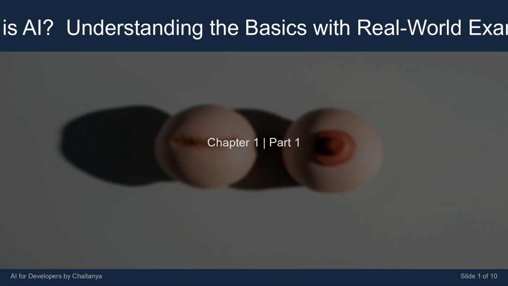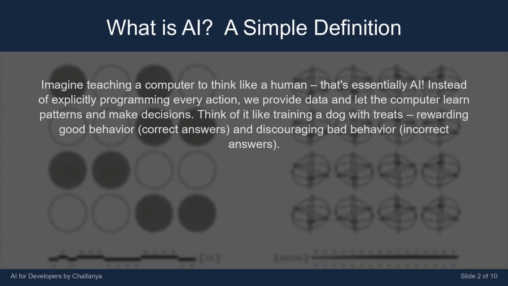I'm Chaitanya. Today's lesson is titled What is AI? Understanding the basics with real-world examples. Imagine teaching a computer to think like a human. That's essentially AI. Instead of explicitly programming every action, we provide data and let the computer learn patterns and make decisions. Think of it like training a dog with treats, rewarding good behavior, correct answers, and discouraging bad behavior, incorrect